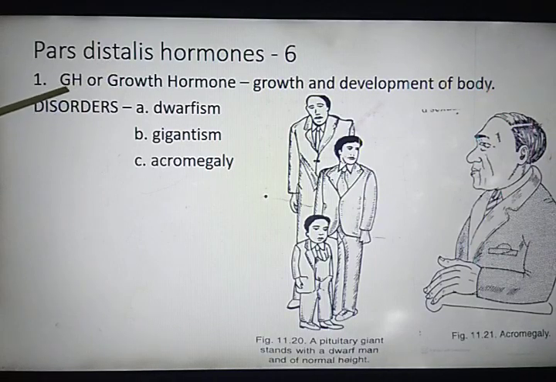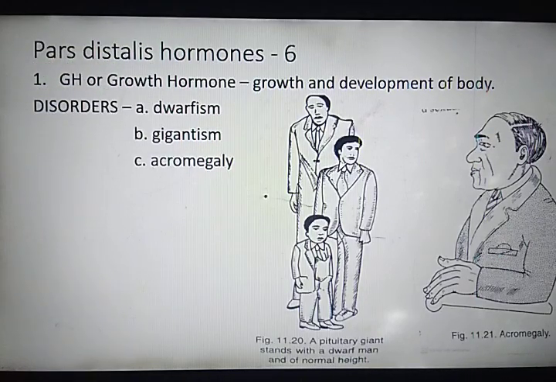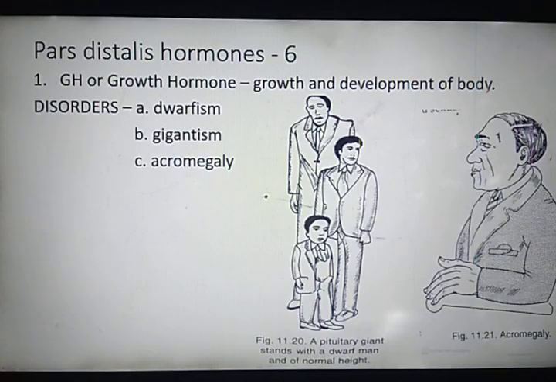Growth hormone, also known as GH. It stimulates the growth and development of all tissues of the body. So as the name indicates, growth, it helps in the development and growth of all tissues of the body. Earlier, when we did the definition of hormone, we studied that hormones should be released in a very small amount and in a precise amount. What do you mean by precise? Means hormones should be produced in accurate quantity.